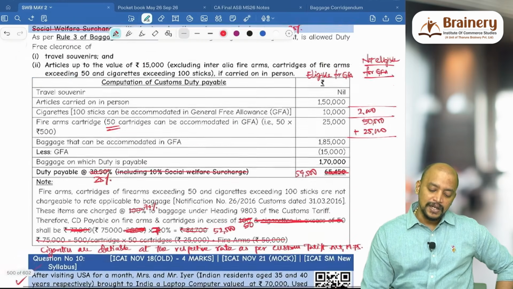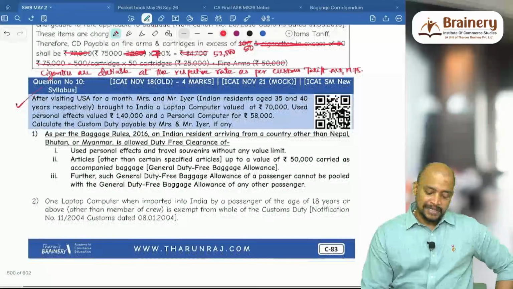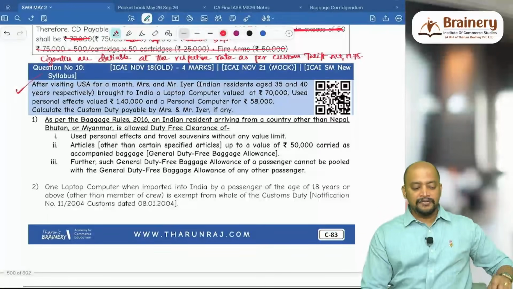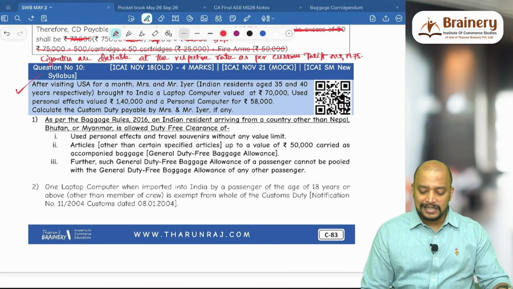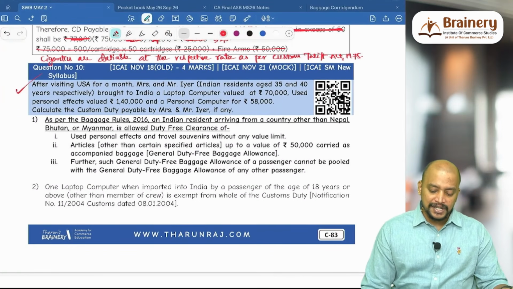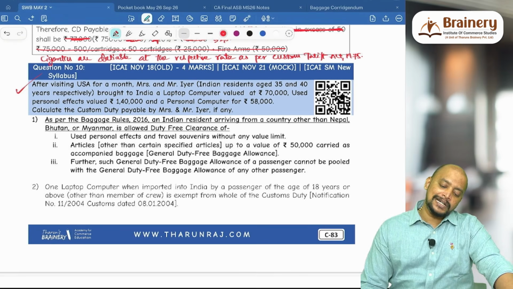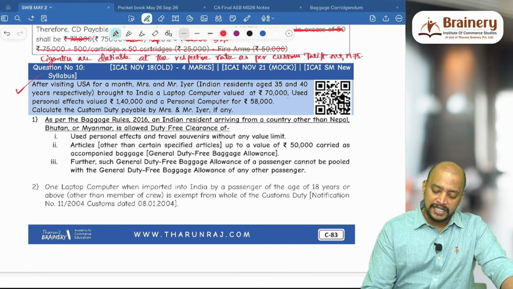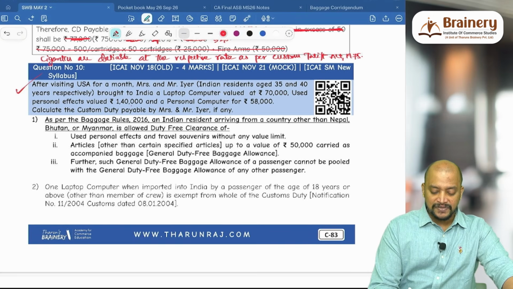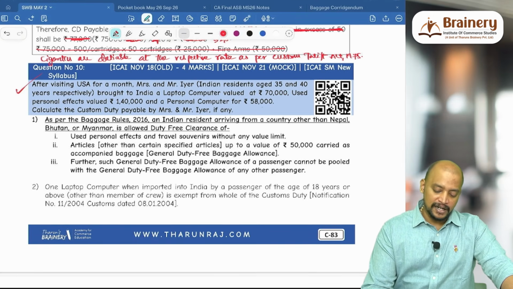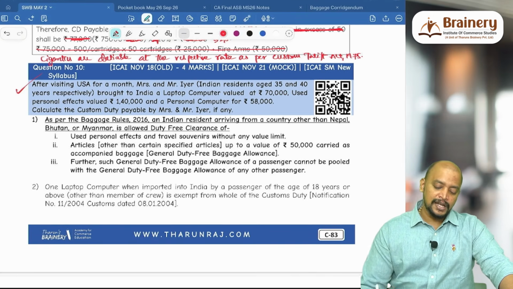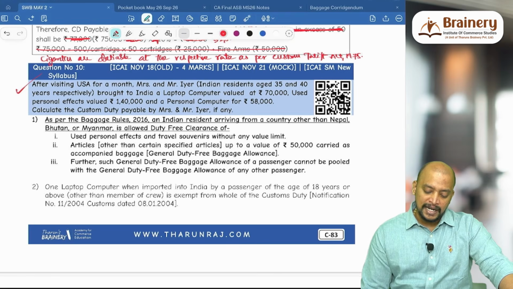Okay. Next. Question number 10. After visiting USA for a month, Mrs. and Mr. Iyer, Indian residents aged 35 years and 40 years respectively, brought to India a laptop computer valued at 70,000, used personal effects valued at 1,50,000 and a personal computer for 58,000. Calculate the customs duty payable by Mrs. and Mr. Iyer, if any.